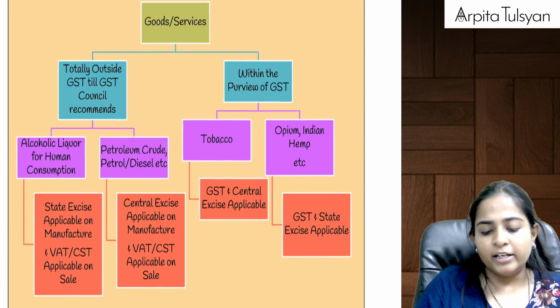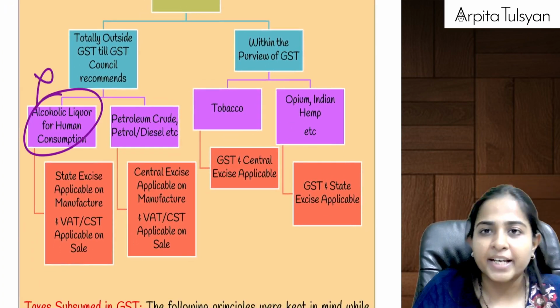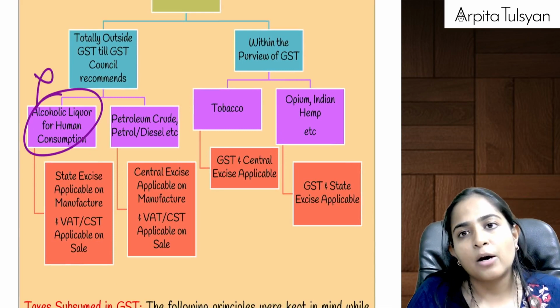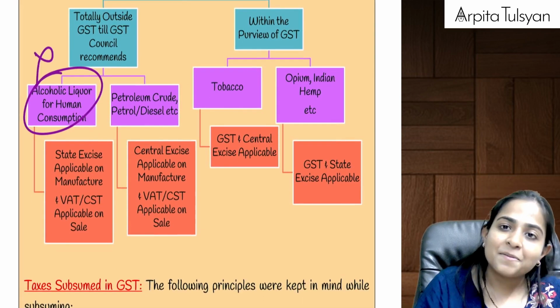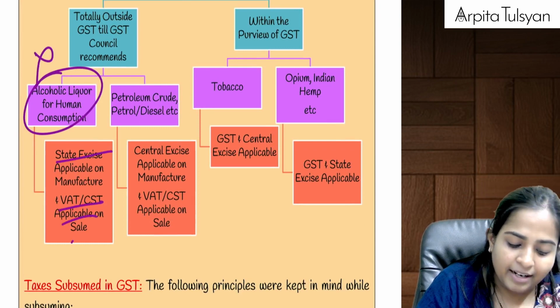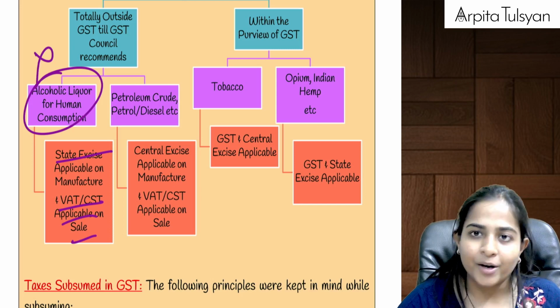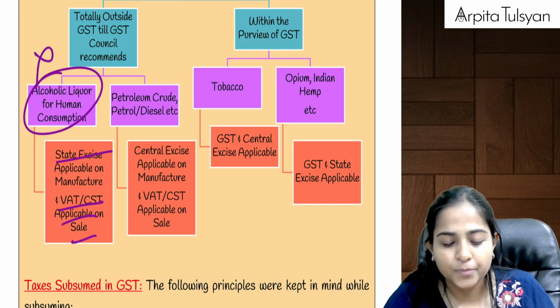Okay. Then after that, GST on certain products. Now you already know alcoholic liquor for human consumption. This is totally outside GST. If it is totally outside GST, it does not mean that no tax is applicable. On its manufacturing, state excise duty is applicable, and on its sale, VAT or CST is applicable. Oh my God. Means we are still under the old system for alcoholic liquor for human consumption.